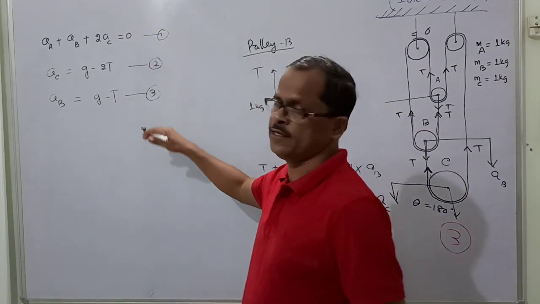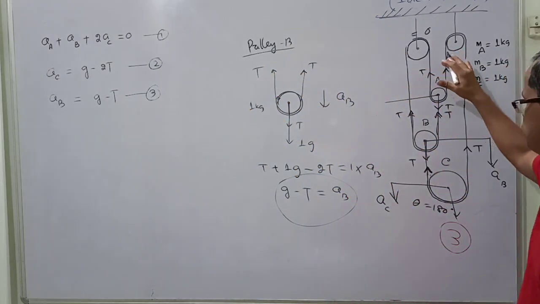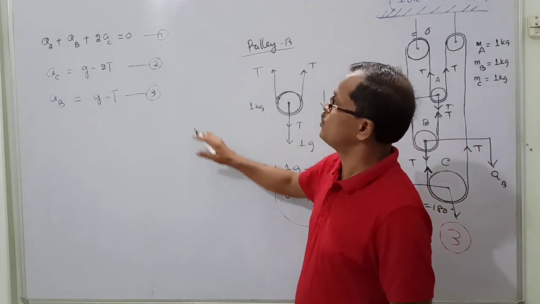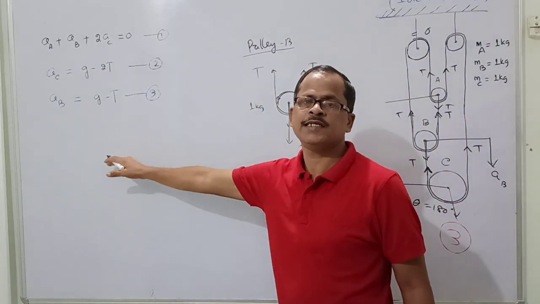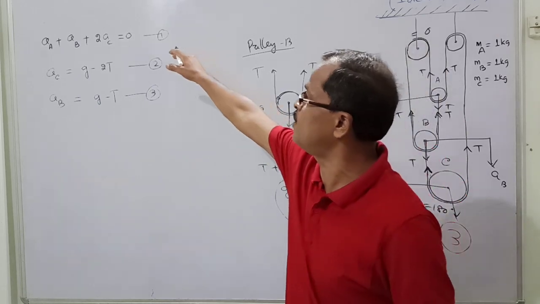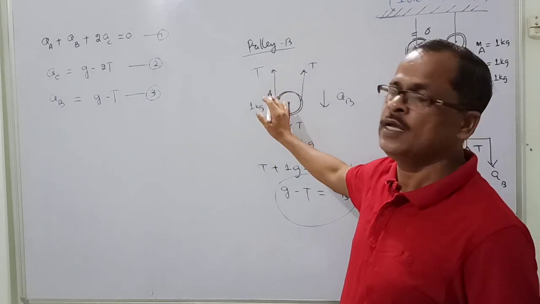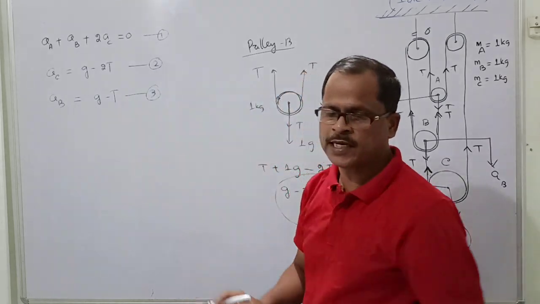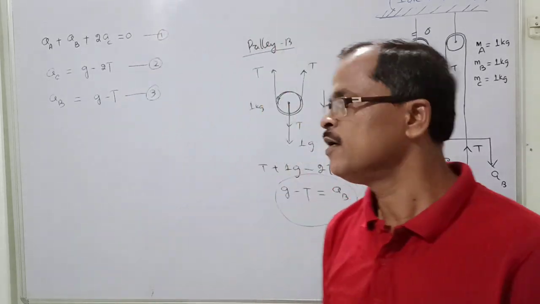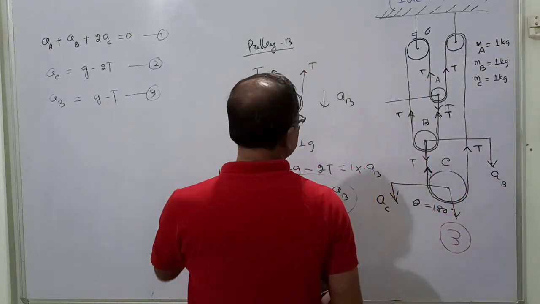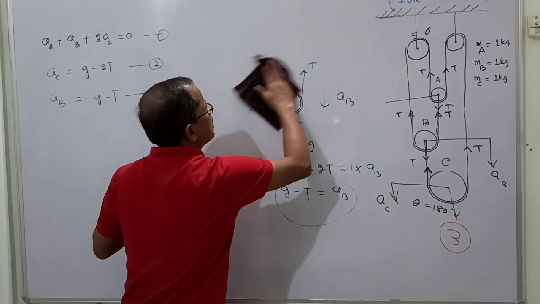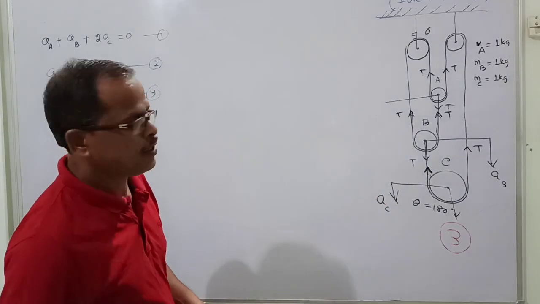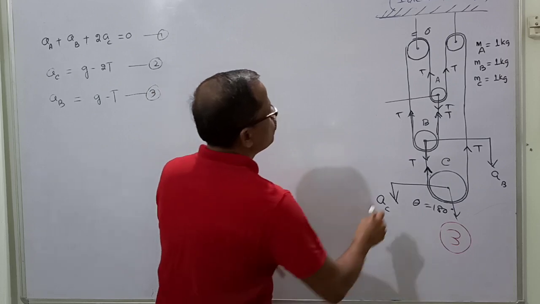Look, the way I am solving the problem: I make the free body diagram, and after making the free body diagram, I make the equations. The equations I write in one place, side by side, so that once the physics is over and I have to solve the mathematics, I will not be in problem while solving. So please also follow this way if you like the idea, and you can also solve the problems. Now I will go to the pulley number B.